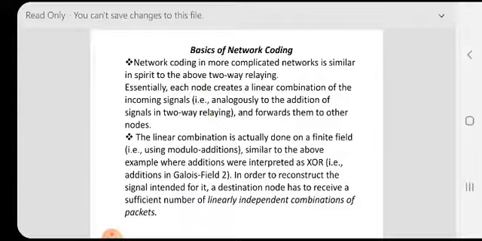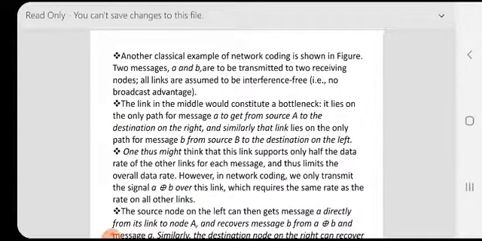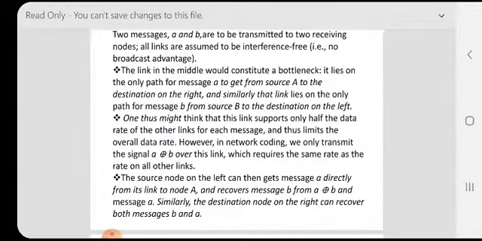In order to reconstruct the signal intended for it, a destination node has to receive a sufficient number of linearly independent combinations of packets. Another classical example of network coding is shown in figure. Two messages A and B are to be transmitted to two receiving nodes. All links are assumed to be interference free. The link in the middle would constitute a bottleneck.